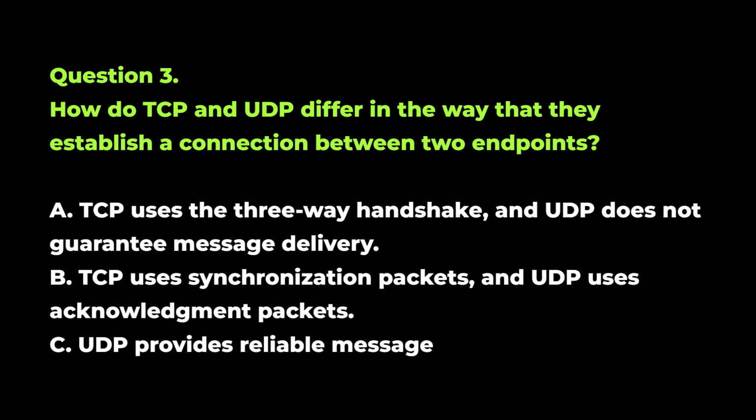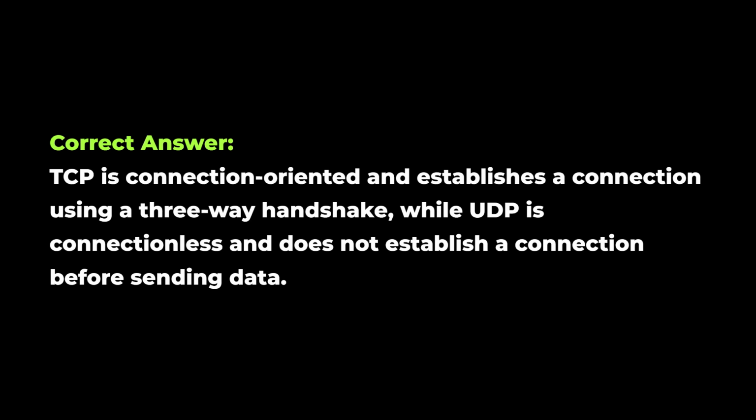Question 3. How do TCP and UDP differ in the way that they establish a connection between two endpoints? Correct answer. TCP is connection-oriented and establishes a connection using a three-way handshake, while UDP is connectionless and does not establish a connection before sending data.